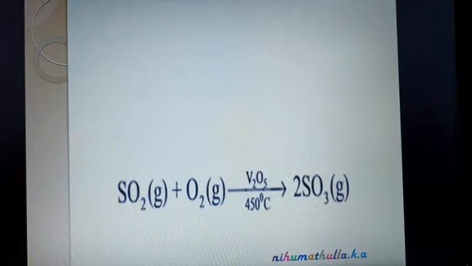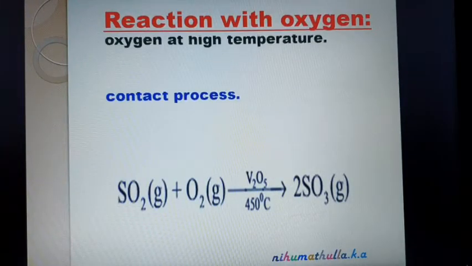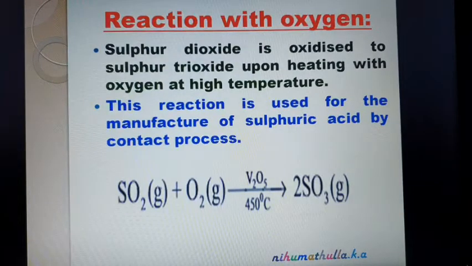First, reaction with oxygen. Sulfur dioxide is oxidized to sulfur trioxide upon heating with oxygen at a high temperature. So, this reaction is used for the manufacture of sulfuric acid by contact process. And in this reaction, vanadium pentoxide V2O5 is used as a catalyst, and a temperature of about 450 degrees Celsius is used. And also this reaction is an example of